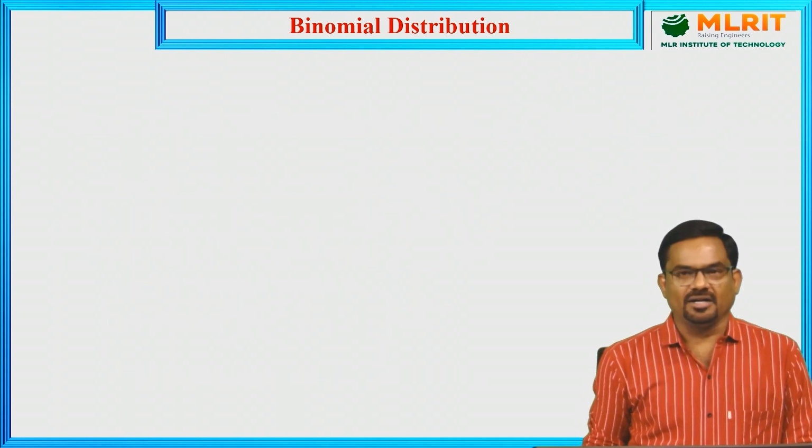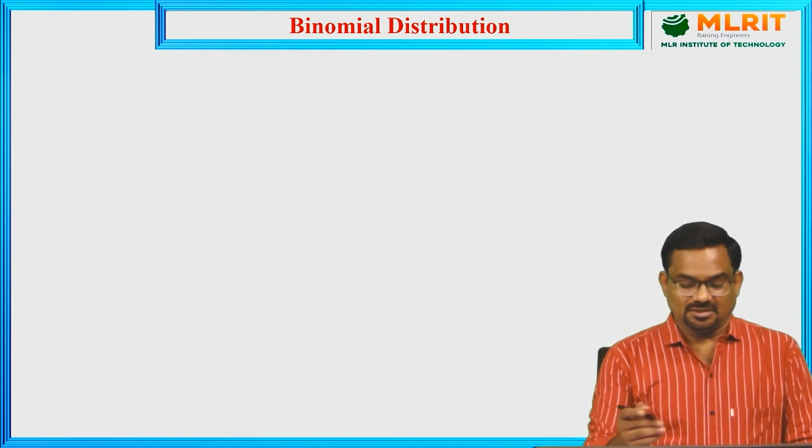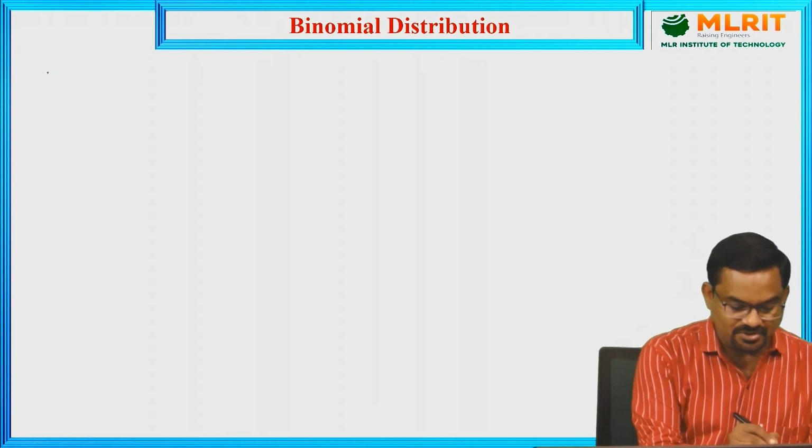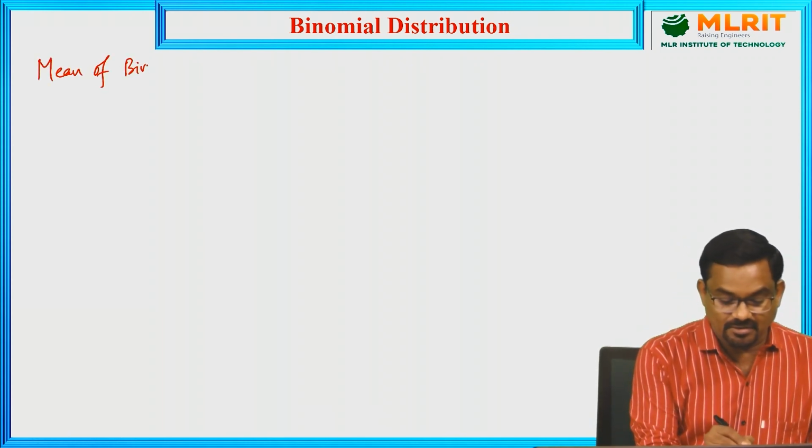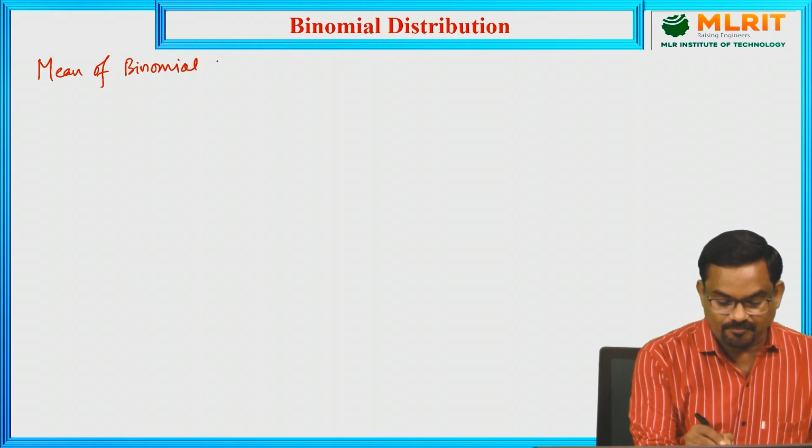And now we can derive the mean and variance of a binomial distribution. Now the first one, the mean of binomial distribution.